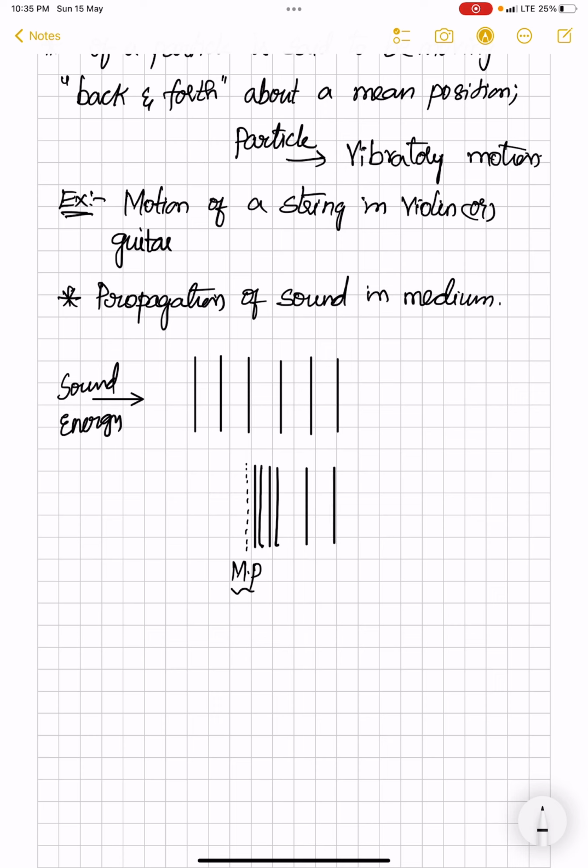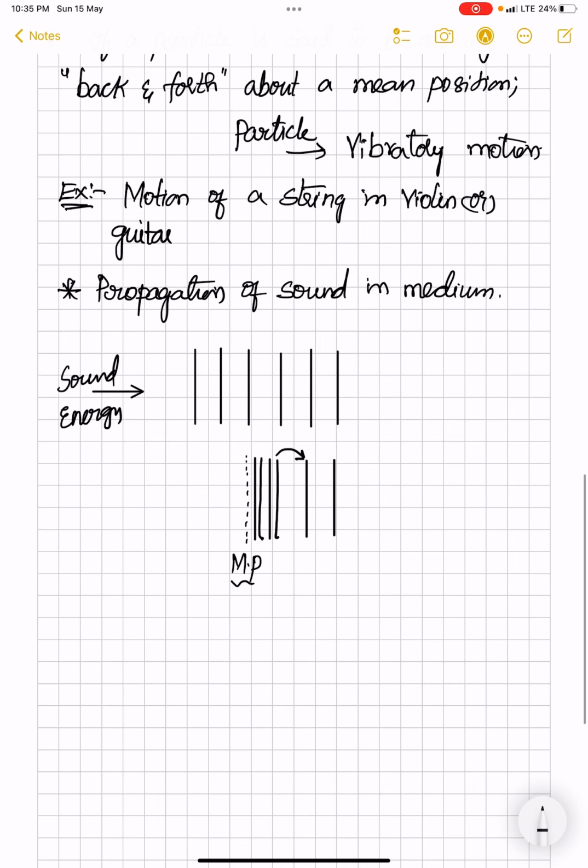Only a few particles got compressed, and now as the energy is given to these particles, it causes a compression which makes all the particles come closer about a mean position. Now this sound energy is being transferred to the next particles. As a result, these particles tend to relax, or tend to get one more energy pulse from the source, so therefore they tend to relax.